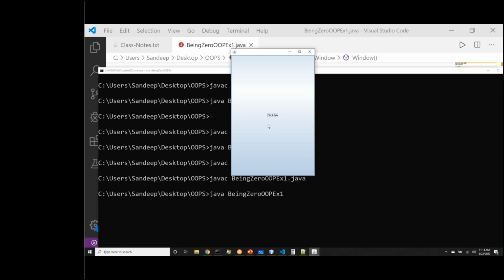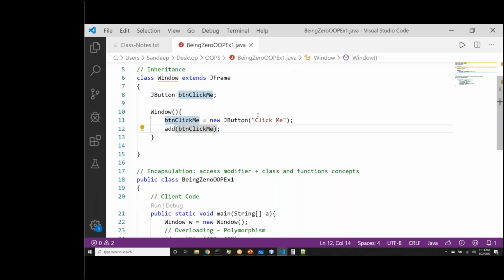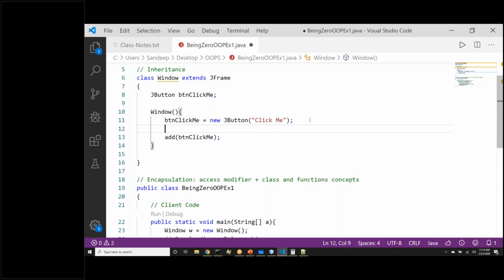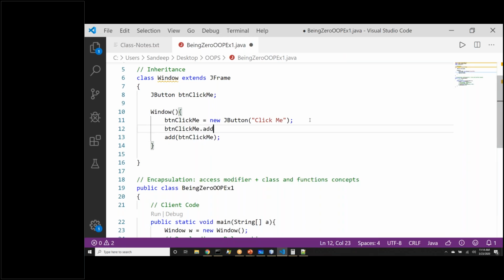Only thing left is on click of the button, we want to show a message box. Let me close this once again. Let's complete this last step. Now this button that we created, btnClickMe has addActionListener. There is a function addActionListener which takes object of a class. We will give it a handler object. This is object that we will create.